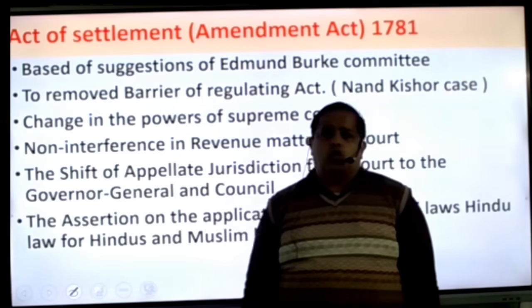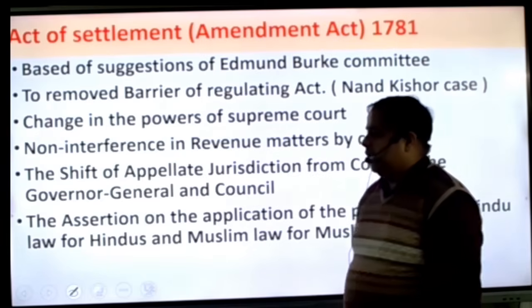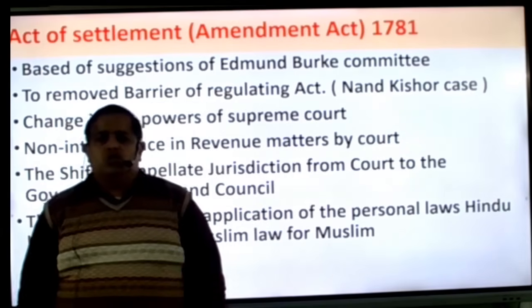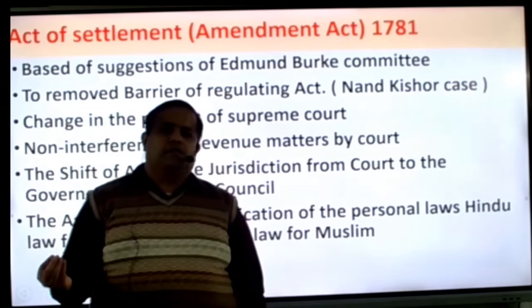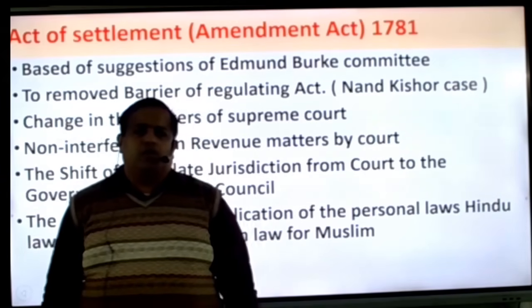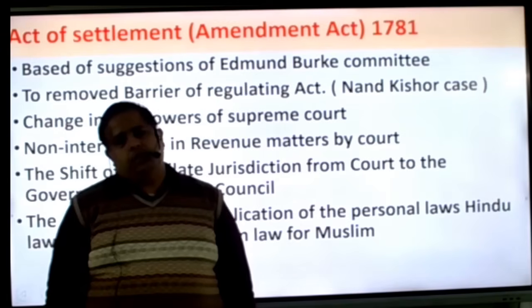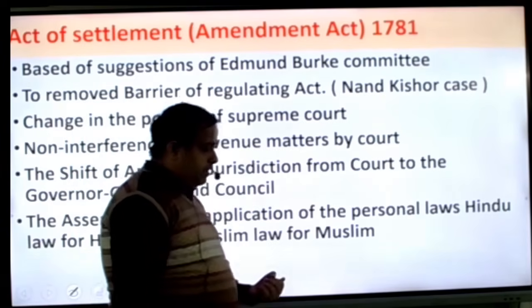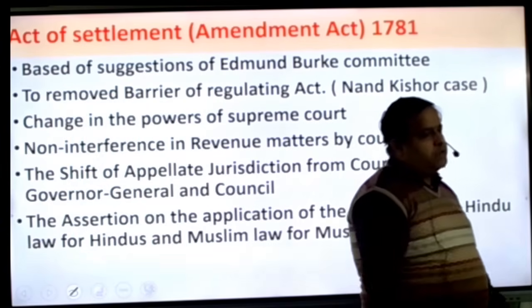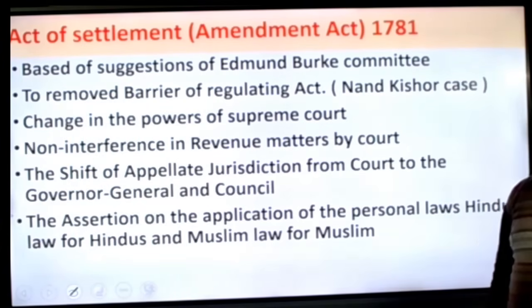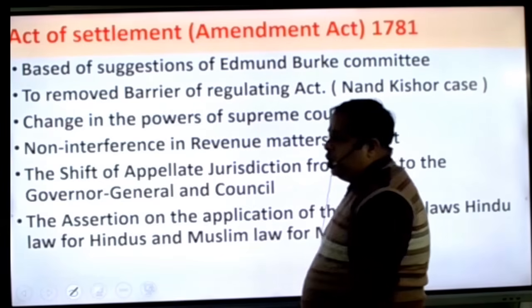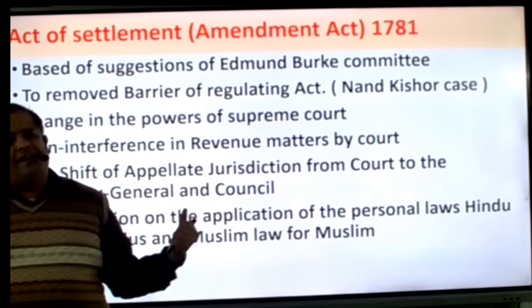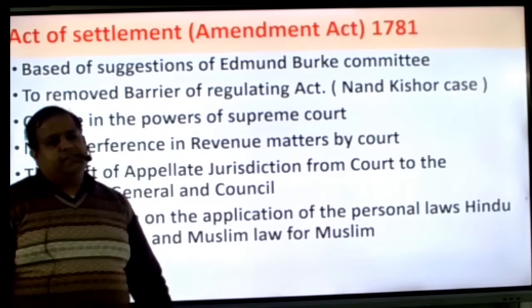And Nand Kishore, who was Diwan at that time, was put in this case. So finally what happened? A false case was put on Nand Kishore and he was punished. That's why, here, the Governor General became hugely powerful, and sometimes he stood against the court also. So fighting between the court and him was going on. That's why this Act of Settlement arrived.